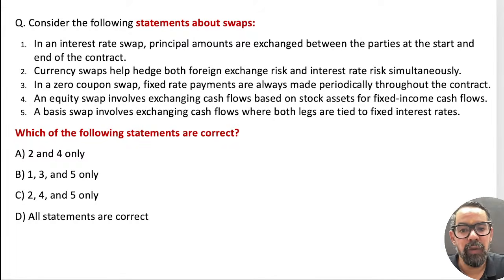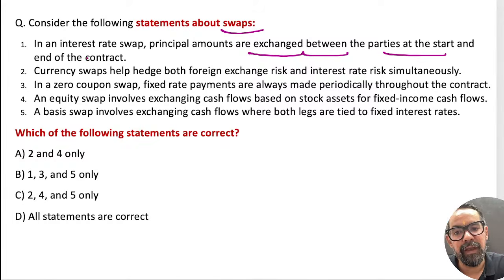Now when it comes to the swap, which is a derivative mostly used in the case of currency. In an interest rate swap, principal amounts are exchanged between the parties at the start. This is wrong. A currency swap has both foreign exchange and interest rate, right?